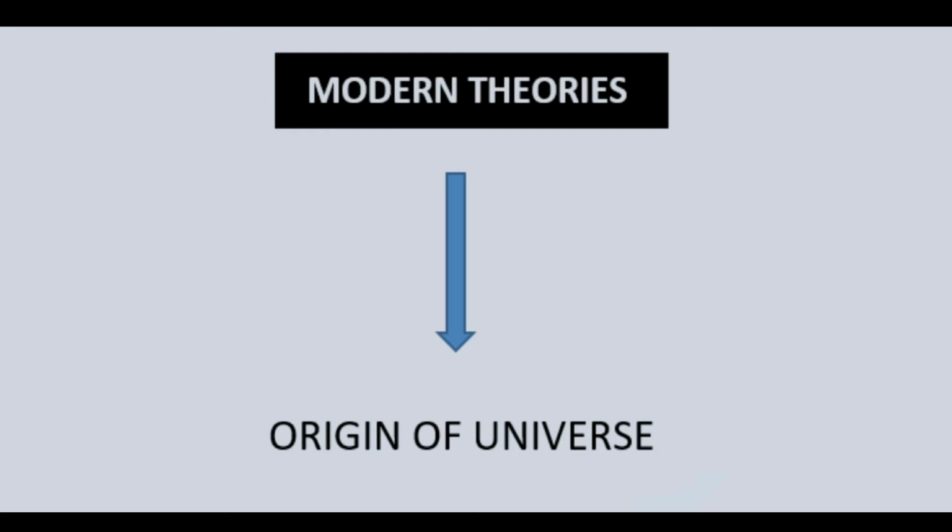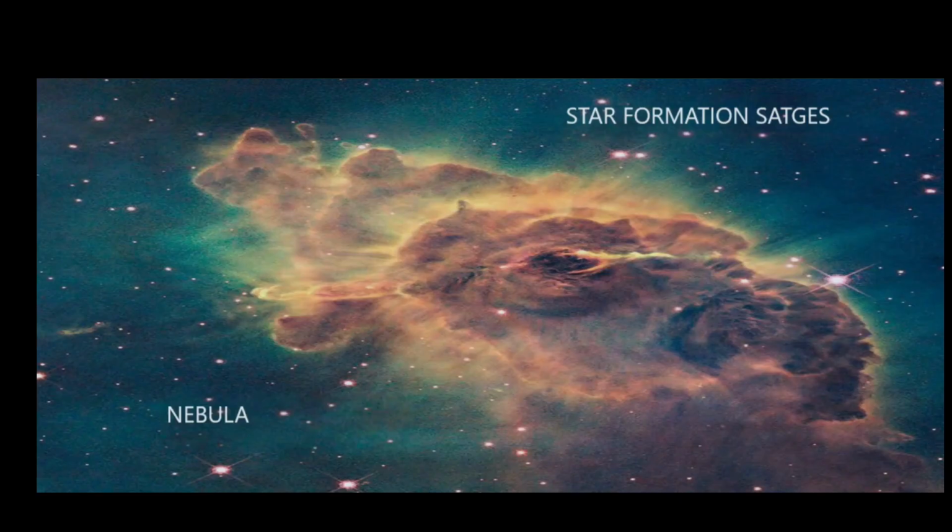Now we'll move to the next topic, star formation. Before we move to star formation, I would like you to understand the formation of a galaxy. Now the galaxy consists of a large number of stars, that's for sure that you know. The diameter of the galaxy, if you have to cross the entire galaxy, would be around 80,000 to 1,50,000 light years. So this huge is the galaxy, and there are infinite numbers of galaxies in the universe.